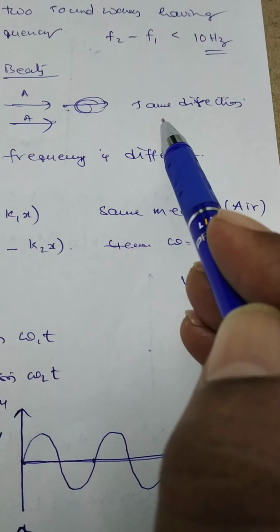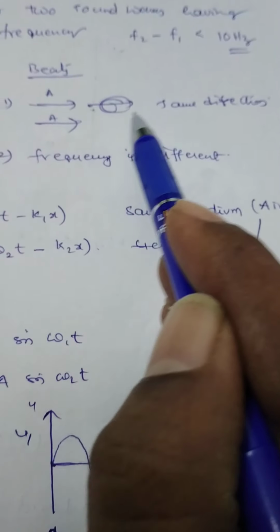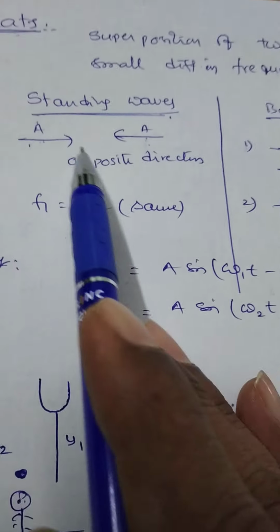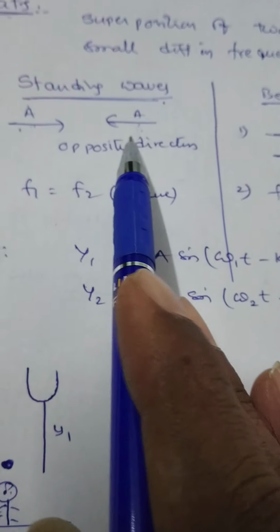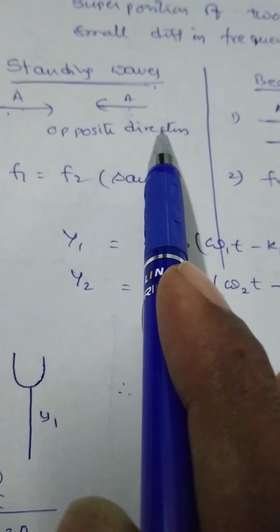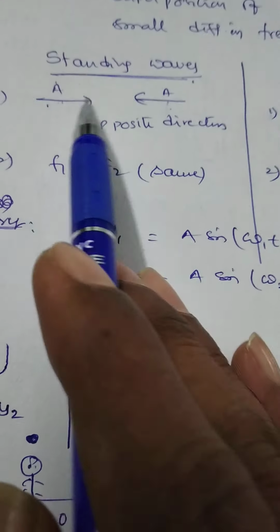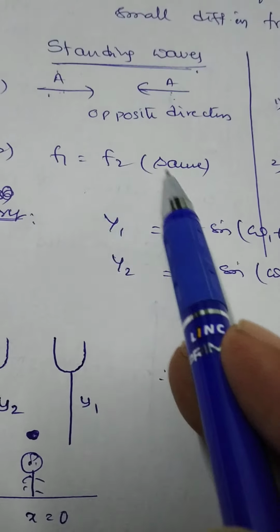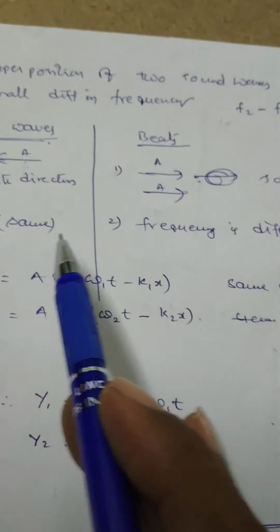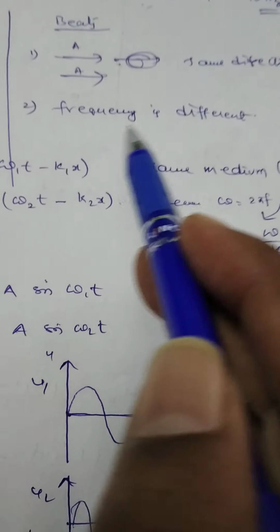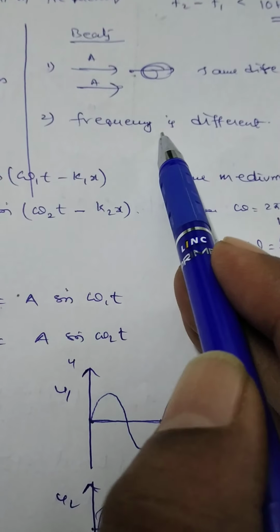In the case of standing waves, the two waves have the same frequency, meaning F1 equal to F2, whereas in the case of beats, the frequency of the two waves is slightly different.